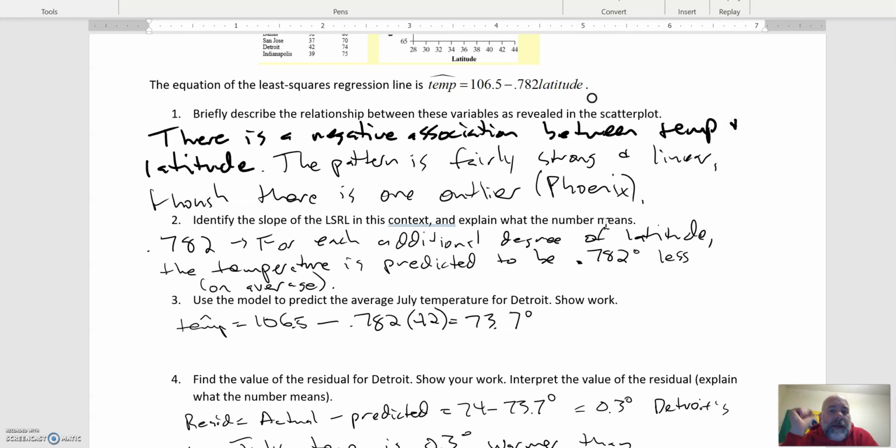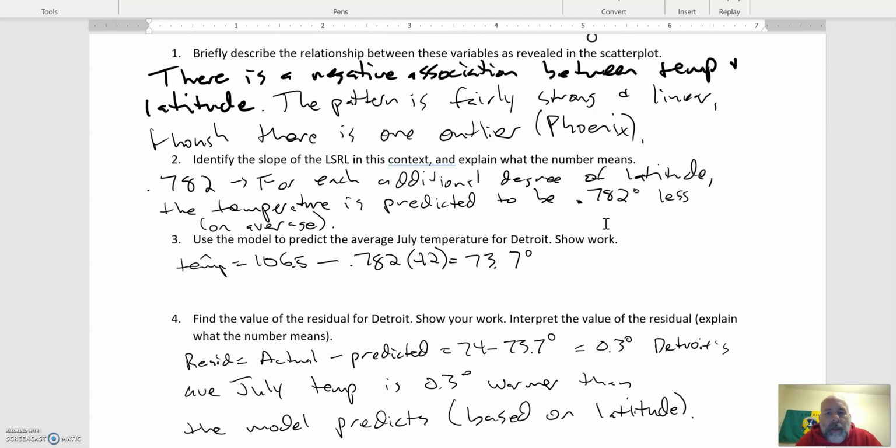So important things about this is identifying the slope, using the context, and then clearly indicating that you're talking about the model and you're talking about on average what's going to happen, but there's going to be variability. There's going to be noise in this. And so that was important. A little bit of acknowledging the limitations of the model.